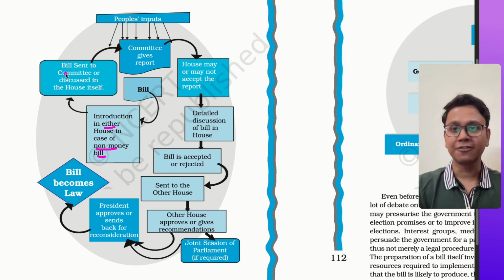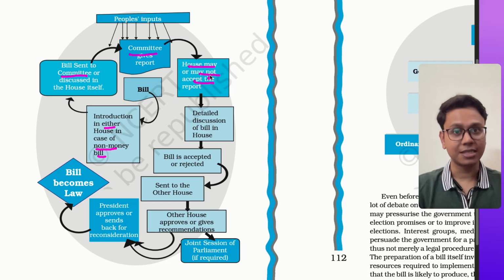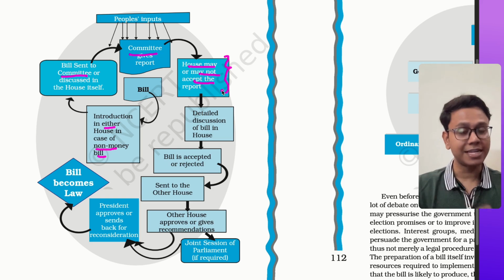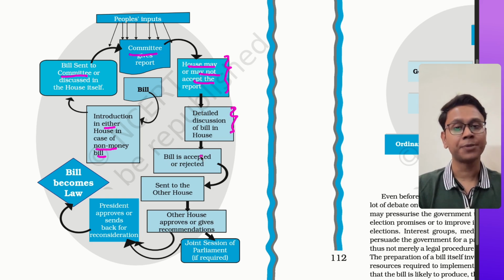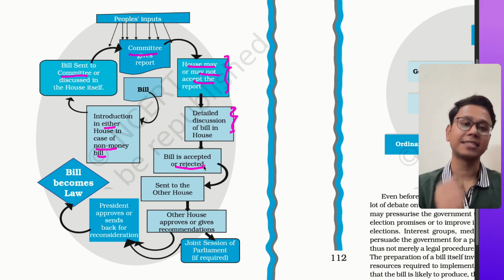Thereafter, the bill is sent to a committee. There is a parliamentary committee, which I'll also cover in this class. The bill is sent there, and the committee gives a report. The committee takes inputs from people, and those reports are then discussed in the houses, the Lok Sabha or the Rajya Sabha. Those recommendations of the committee are taken by the house. Detailed discussion is done on them. Then that bill is either accepted or rejected. Then it goes to the other house.